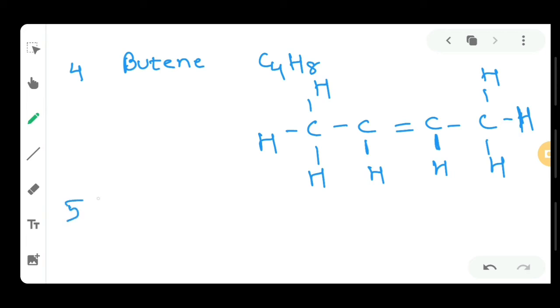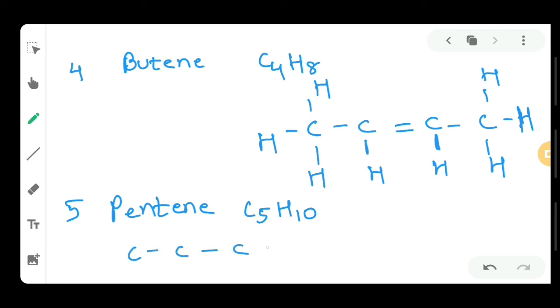Okay, fifth, and this is the last structure that I will cover in this video for the alkene series. The name is pentene. According to the name, the formula will become C5H10. Now let's try to make the structure.